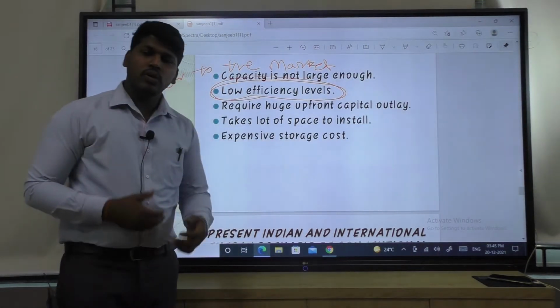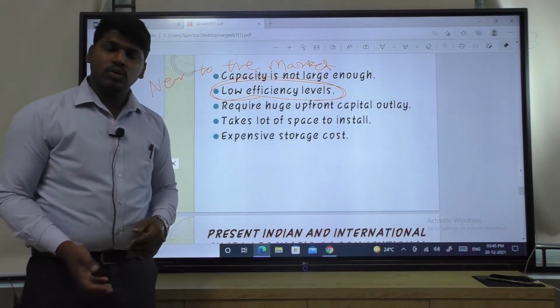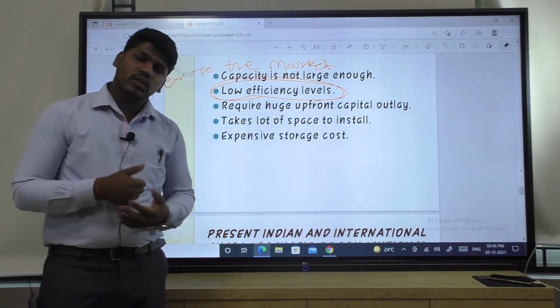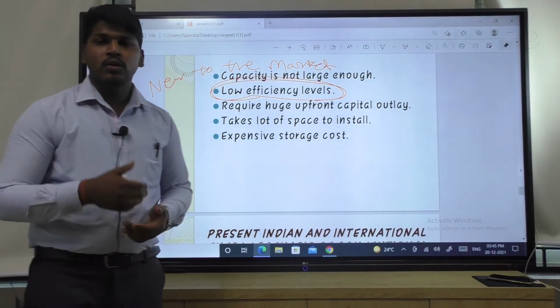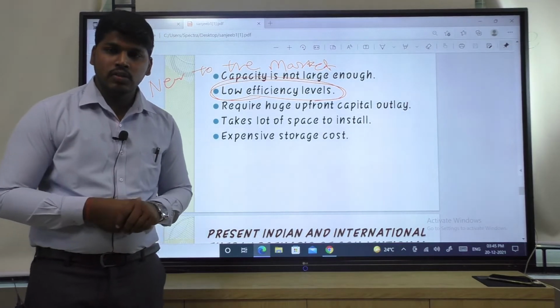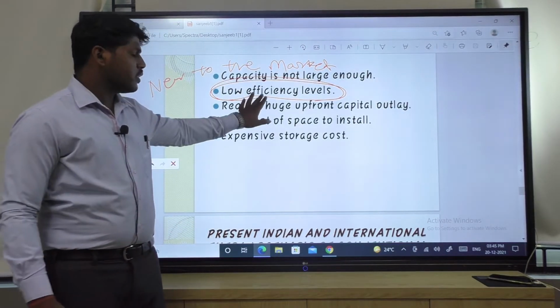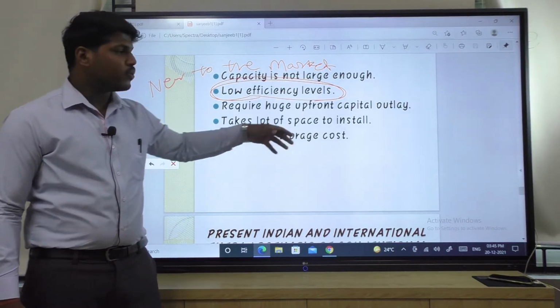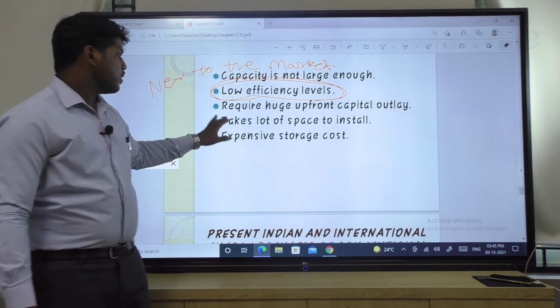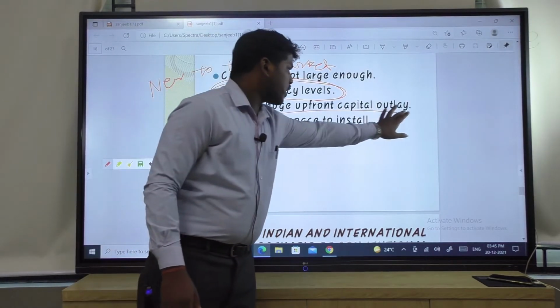So if we are aware of the technology, or we are able to understand the technology to generate electricity, then this efficiency can be raised. The next, requires huge upfront capital outlay.